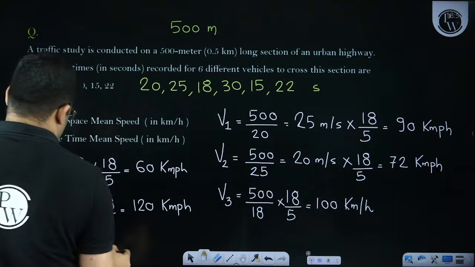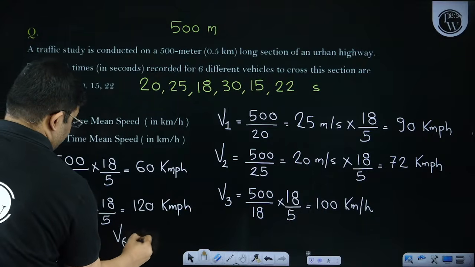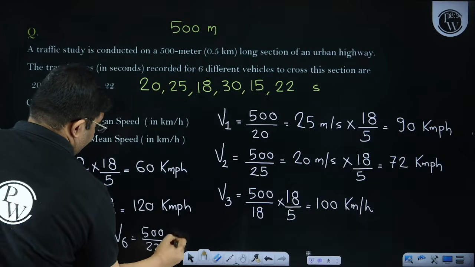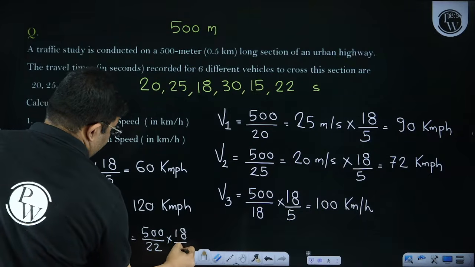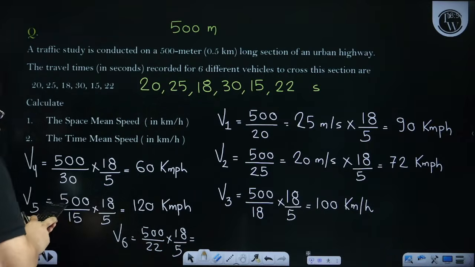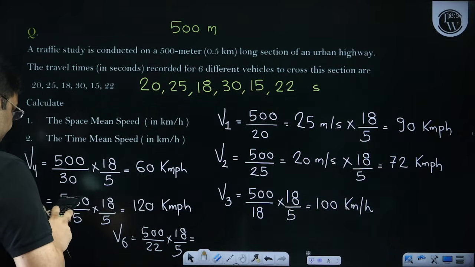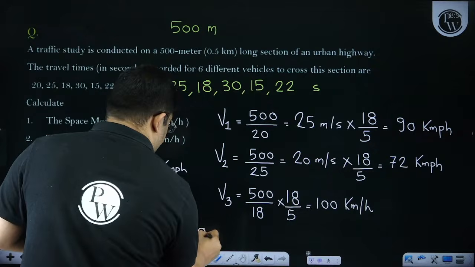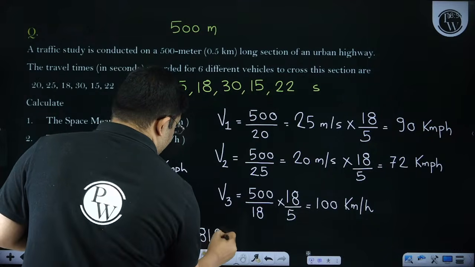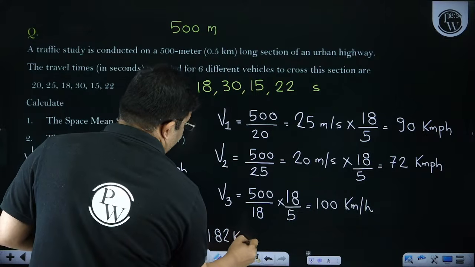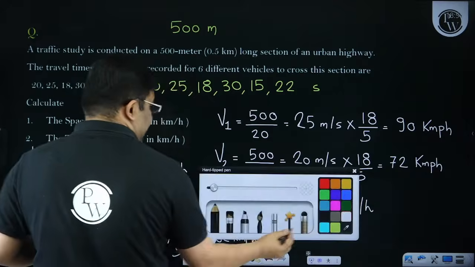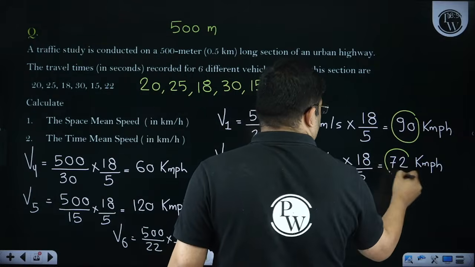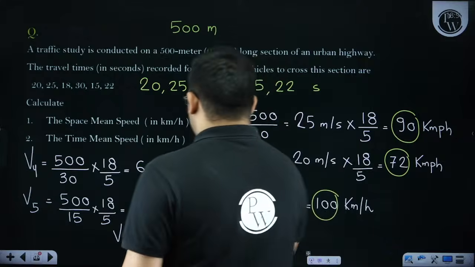And the last speed V6 is equal to 500 divided by 22 into 18 by 5. This is 500 into 18 divided by 5 divided by 22. I am getting this as 81.82 kilometer per hour. So all the 6 speeds I got.